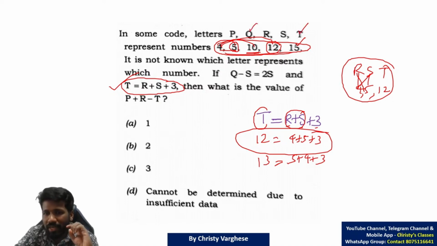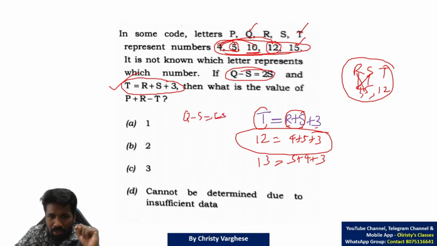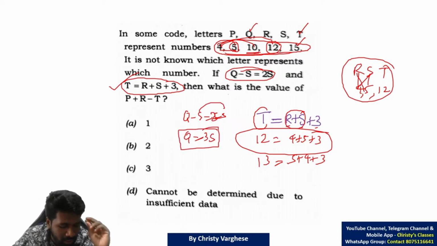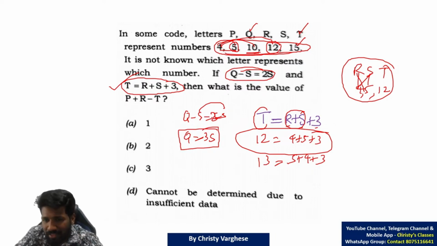Okay, now how to decide that? You can use this data. Q minus S is 2S. Taking S to the other side, Q is equal to 3S. That means Q should be 3 times of S. Q should be 3 times of S.